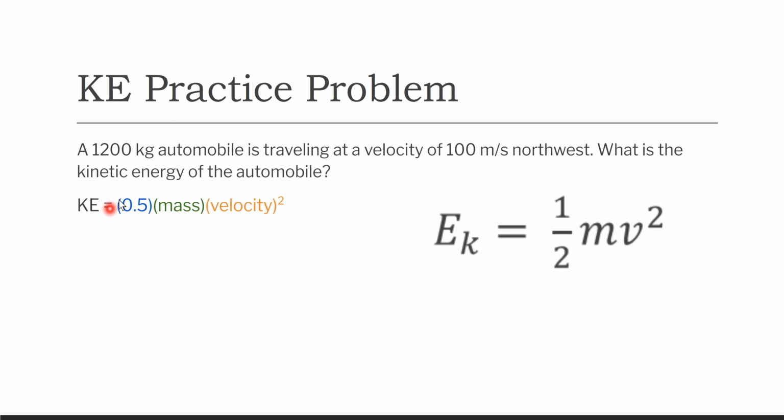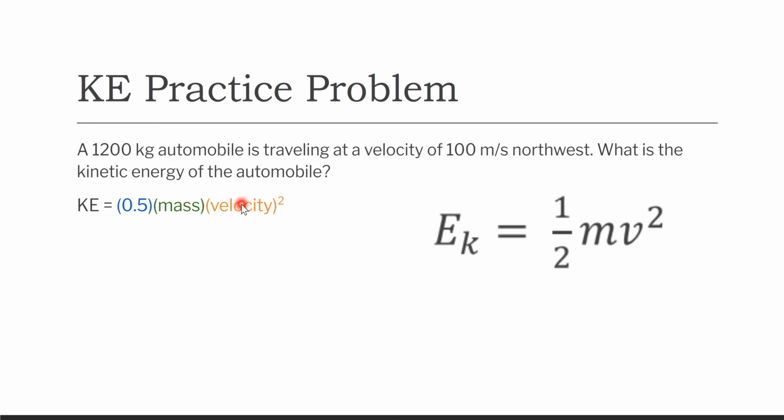So that's equal to 0.5, the same thing as the 1/2, times the mass times the velocity squared. Is 1,200 kg the mass or the velocity? That is the mass, because it ends in kg. We plug that number in here, and this 100 we plug in here.